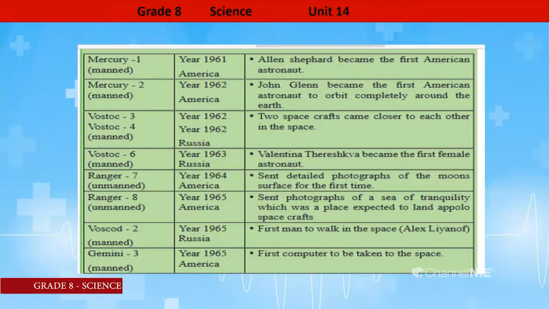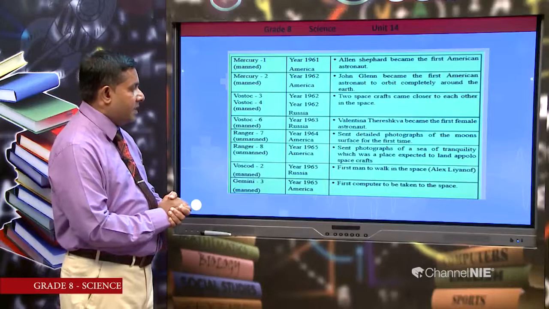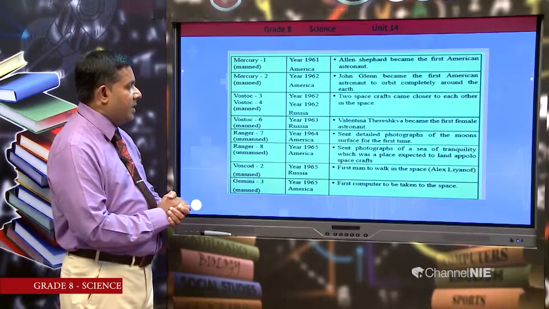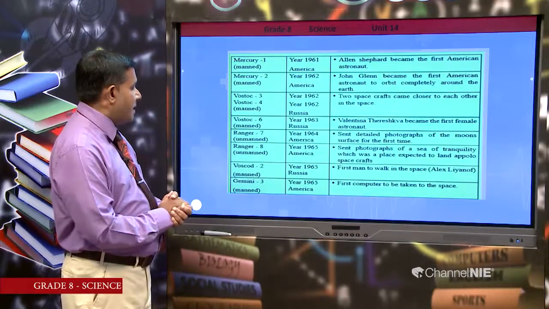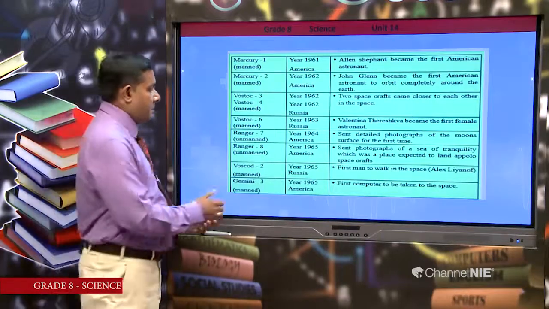And the next spacecraft, Gemini 3. It was launched in 1965 by the American scientists. Then what are the historical events related to this Gemini 3? The first computer to be taken to space. Another very important historical event in 1965, the first computer to be taken to space by the spacecraft Gemini 3 in 1965.